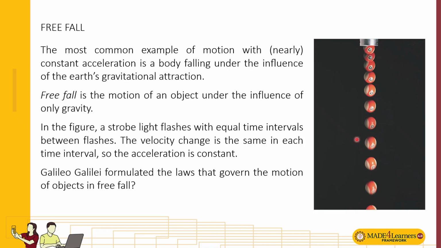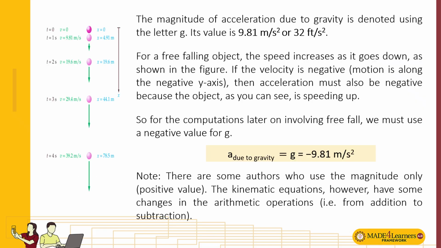Galileo Galilei was the one who formulated the laws that govern objects in free fall. We usually use the lowercase letter g to denote the acceleration due to gravity. This is its magnitude in meters per second squared and in feet per second squared.